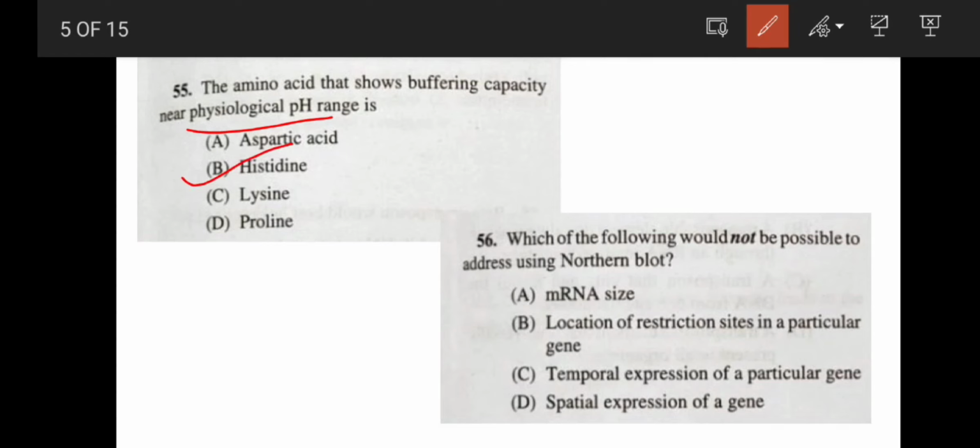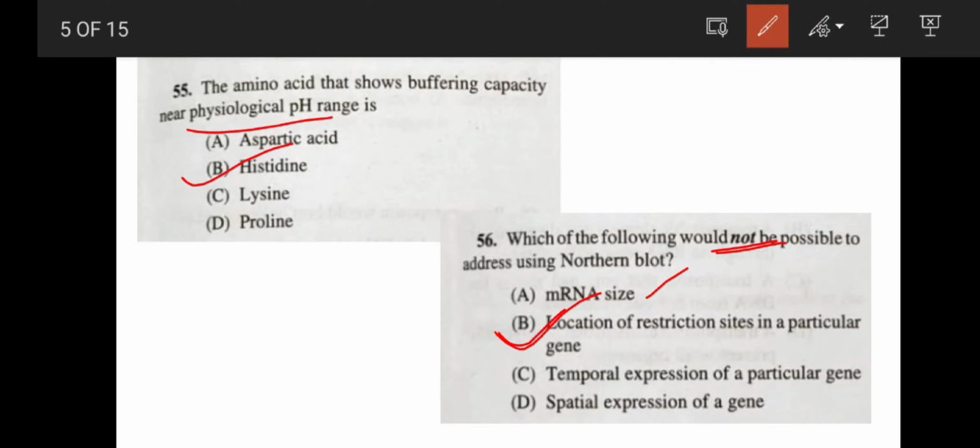Next question: which one of the following would not be possible to address using northern blot? mRNA size, yes, you can address mRNA size by northern blot. Then location of restriction sites in a particular gene. This will be your correct answer, because we don't use northern blot to determine the location of restriction sites in a particular gene.